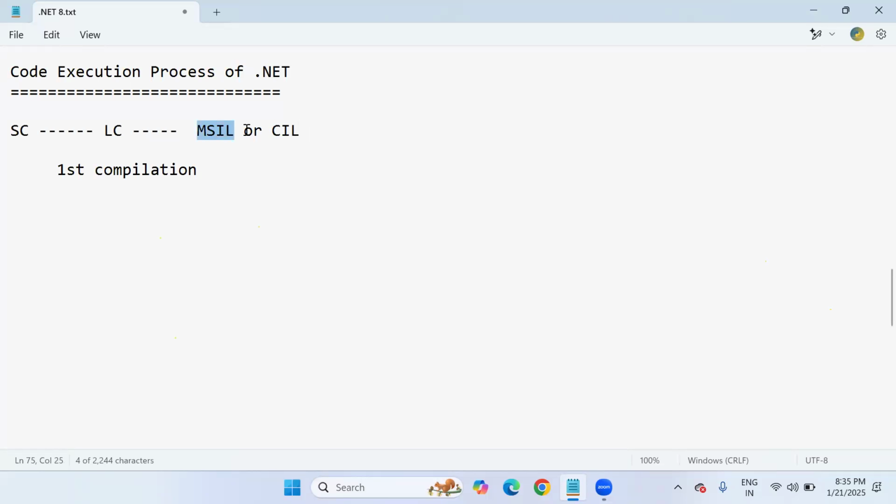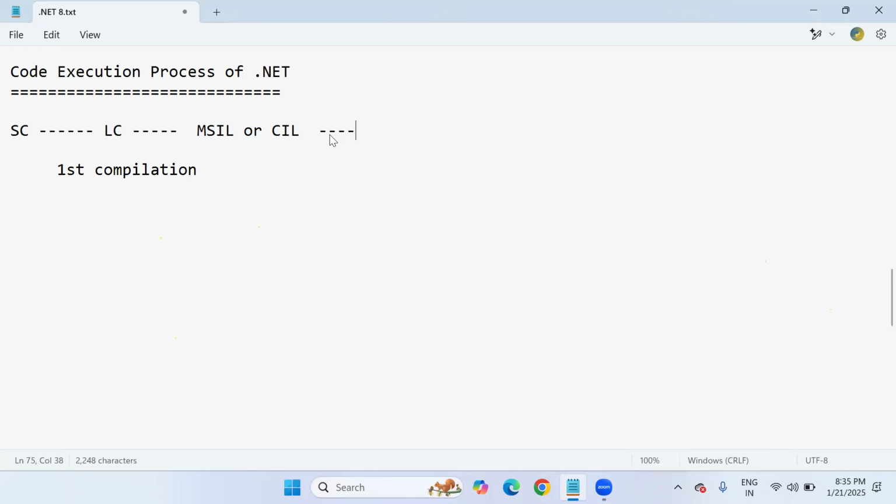Still, this is normally high-level language format, like English language format. You know that our computers, our systems, operating system cannot understand the high-level language we are writing. That needs to be converted into completely native code, that is binary format or byte code. So this is the first compilation.